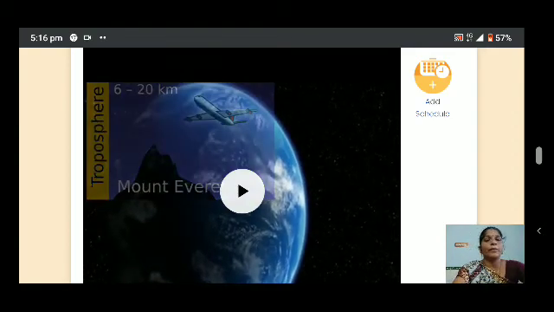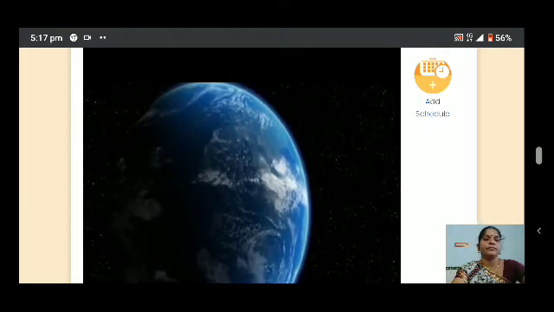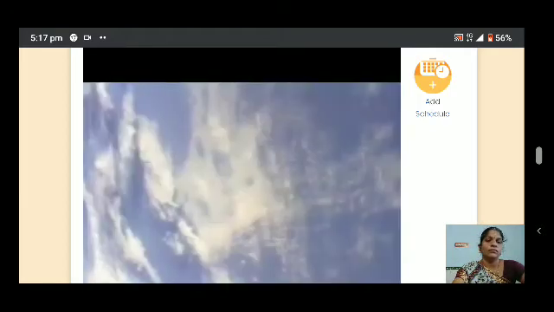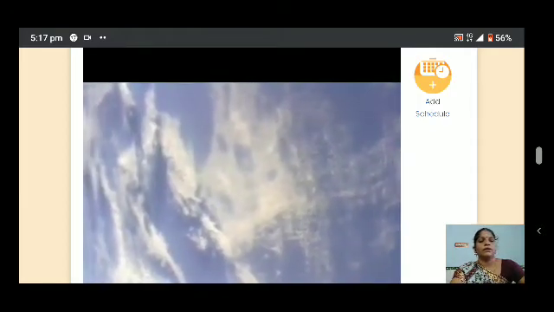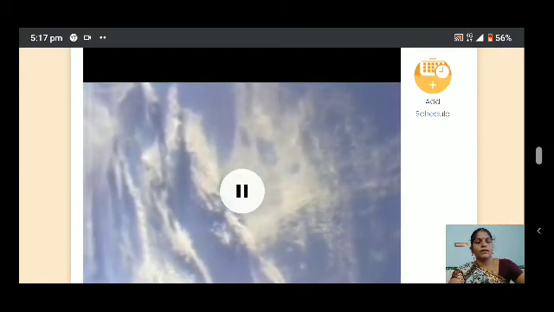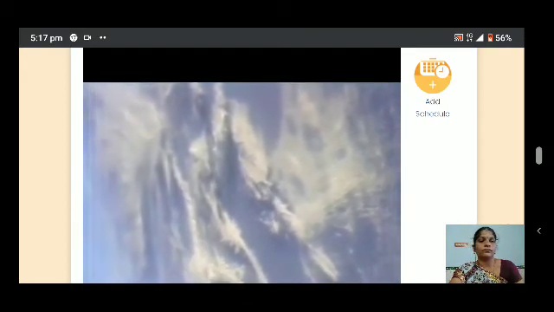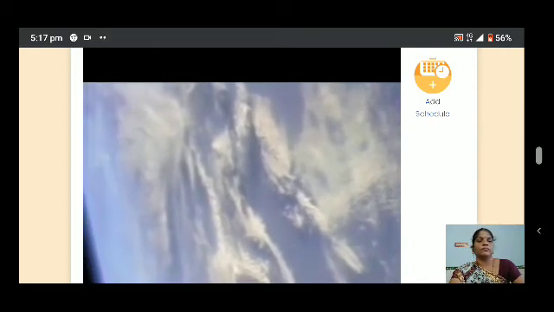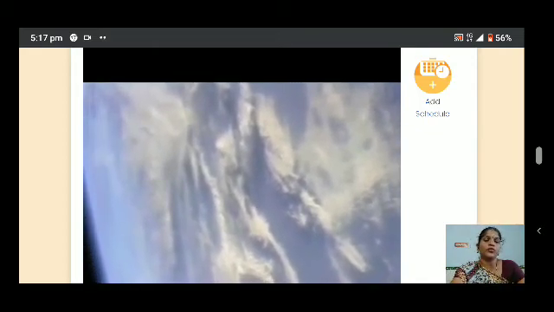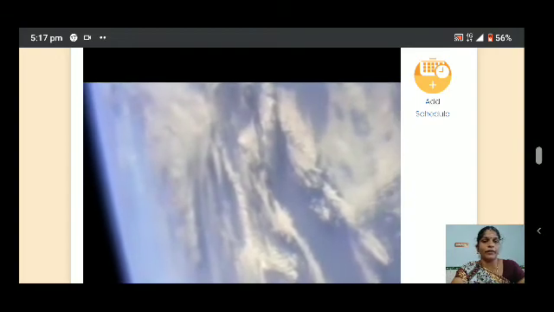Approximately 80% of oxygen is present in the troposphere. The troposphere is the first layer, the closest layer to the earth. The troposphere contains the air we breathe.